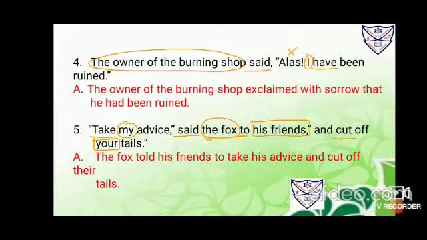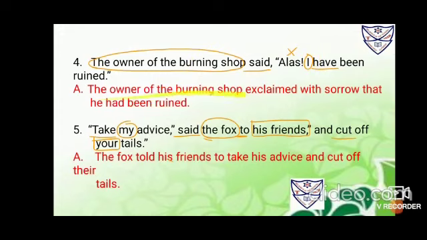Now third step, the owner of the burning shop is the speaker. So you have to put a circle. Now inside inverted commas, it is I, first person. Again circle it. This will change with the speaker. Your speaker is in third person. It's an owner. So I have been changes to he had been. Okay. So this is done.